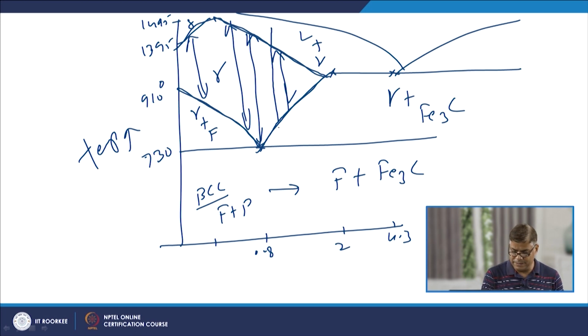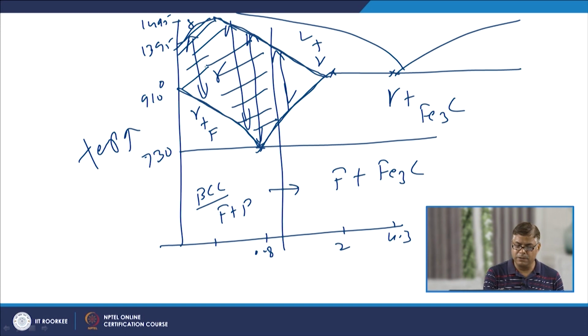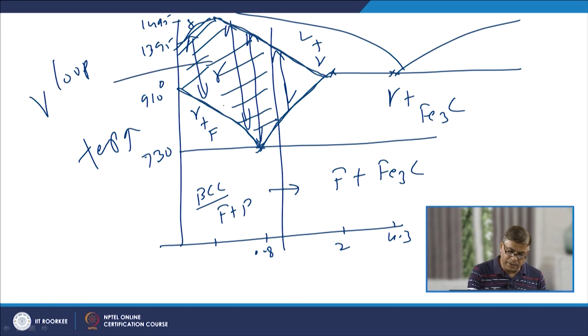Mostly the steels will have 1% carbon content. So, this is the kind of loop which we get. This loop is termed the gamma loop. Now, the boundaries of the gamma loop can move down or up according to the alloying elements.